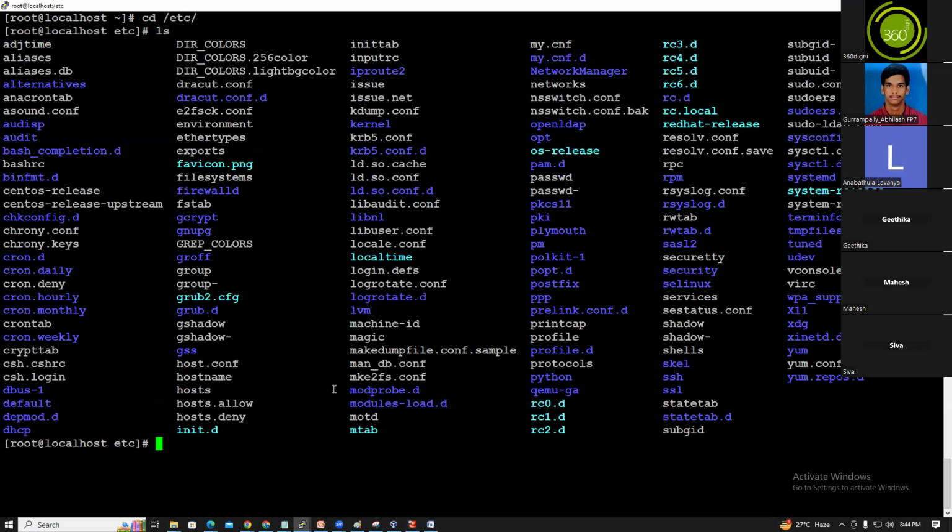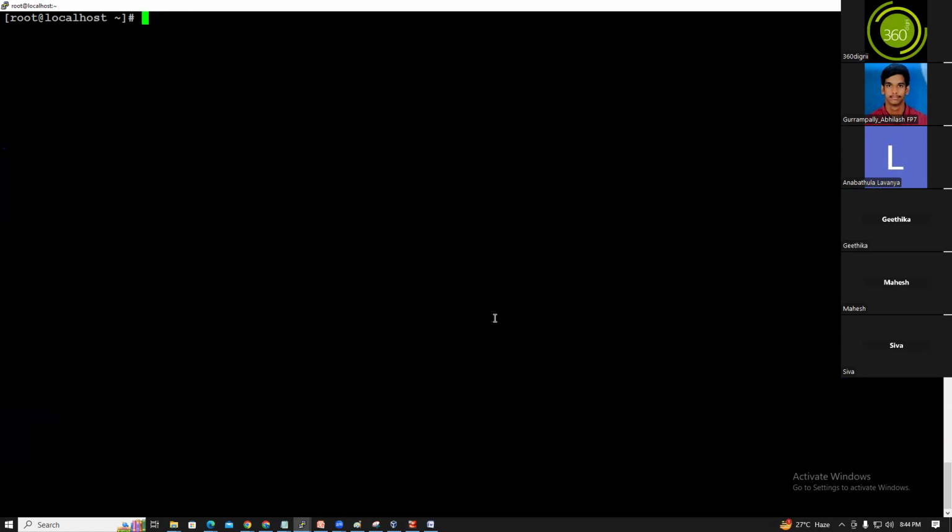Okay, cd /etc. What does it contain? It contains all the configuration files. You see .conf, .conf, .conf. All the configuration files are located under /etc.